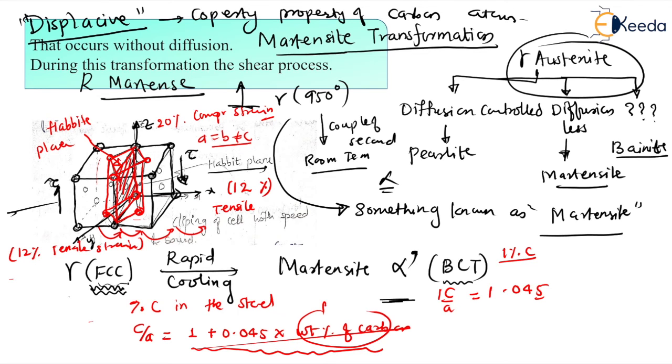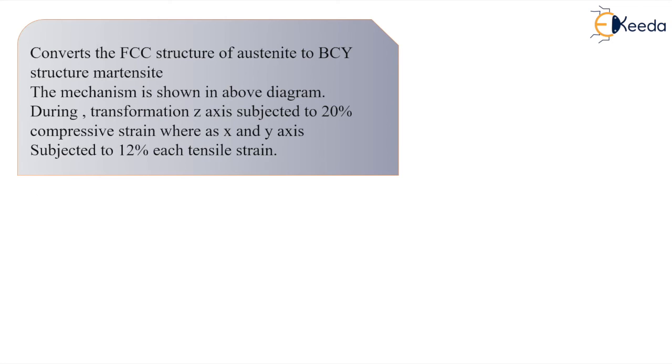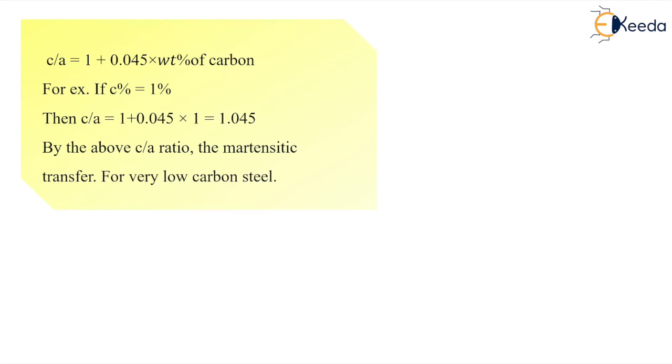What will be there for very low carbon steel? If I go, dear students, in the martensitic transformation we got the martensite structure BCT, but where the C by A ratio is nearly equal to 1, what will we get? The same martensitic structure in the form of body centered cubic, BCC. So BCT will be no more there, so that is the thing, dear students.